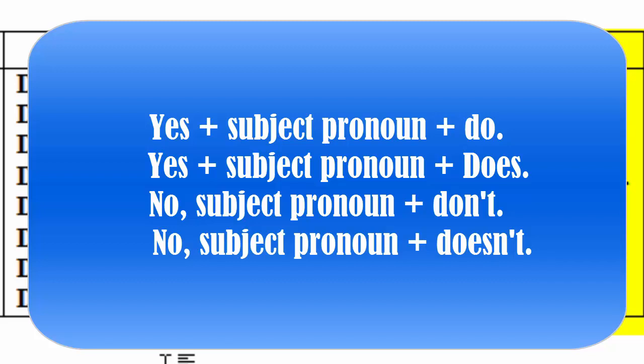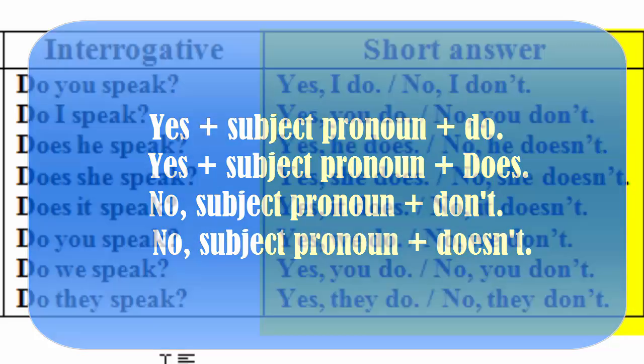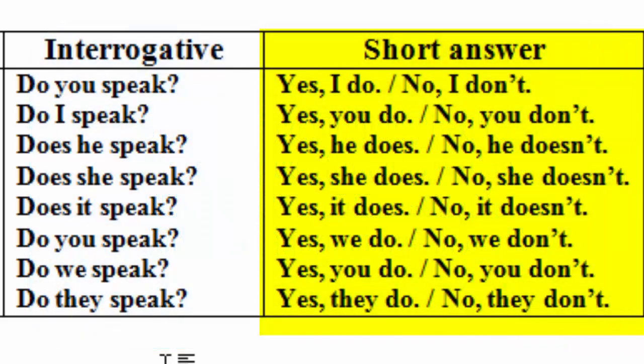You have to add subject pronouns and also the auxiliary verb. But if you repeated the sentence, it becomes weakness. You say yes, I do. No, I don't. Whenever we have negative now, we put the negative form of the auxiliary verb do. No, I don't. Yes, you do.